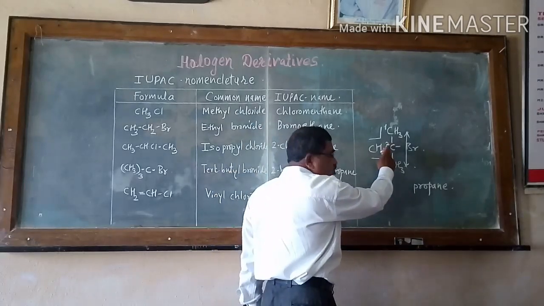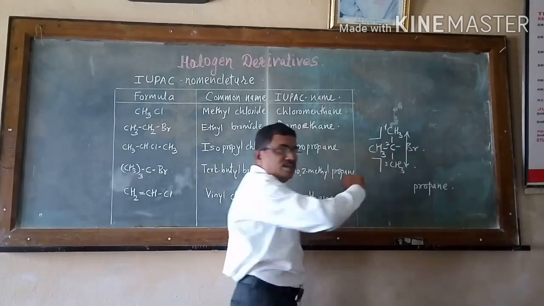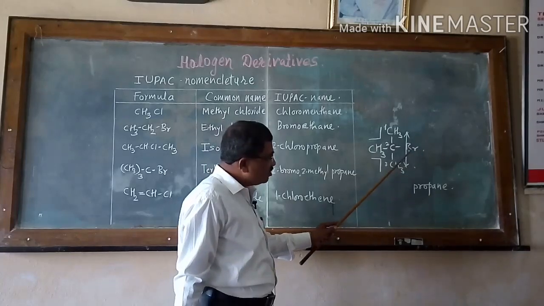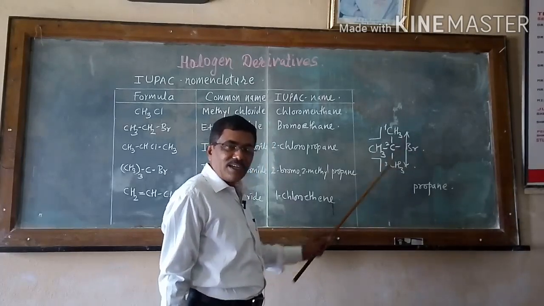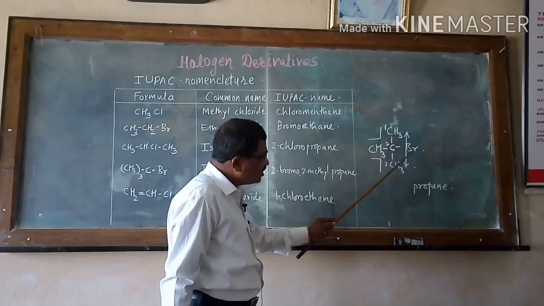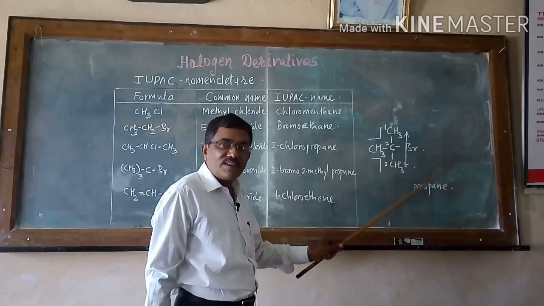So at position number 2 there is a bromine, and at position number 2 there is a methyl group. According to IUPAC, bromine, B, means alphabetical order should be maintained. Hence I am writing at the 2 position, there is a bromo first, then methyl, M comes after B.